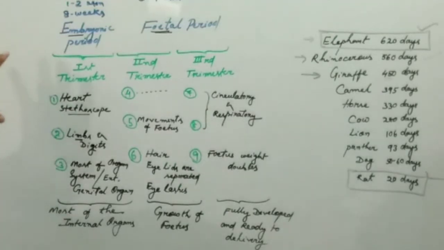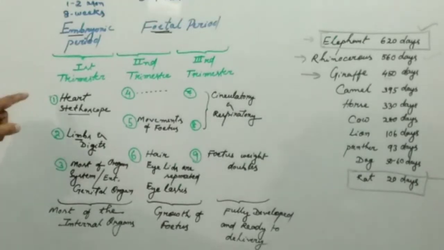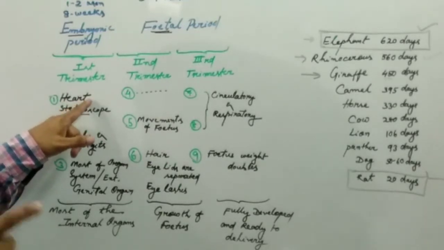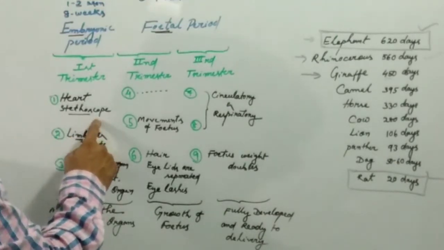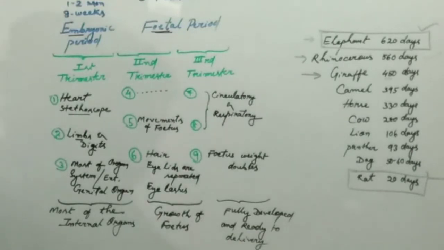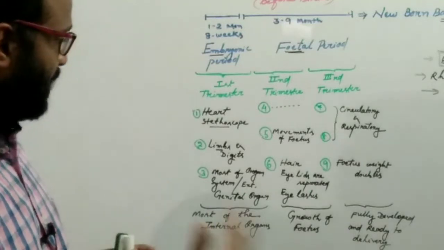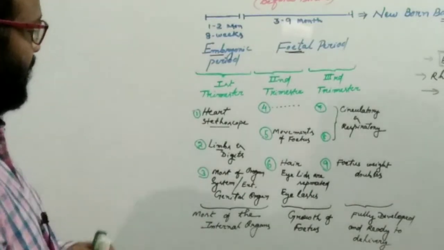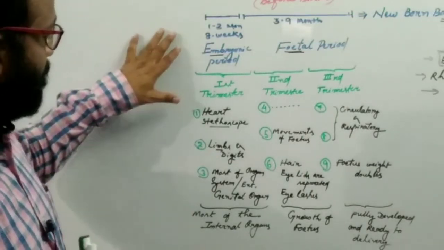So what events actually take place during each month? In the first month of pregnancy, the development of the heart starts, and by the end of the first month, the heart is fully developed, and you can listen to the heart sound with a stethoscope. At the end of the second month of pregnancy, the limbs and digits are completely formed in the embryo.